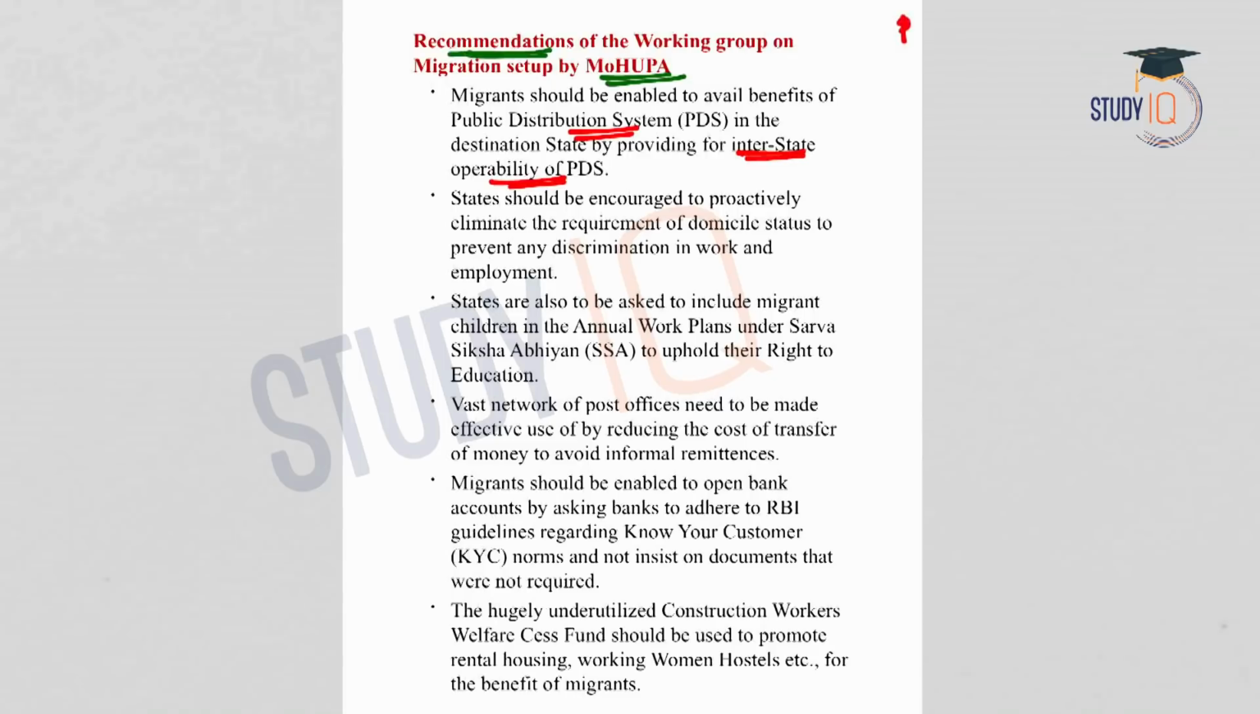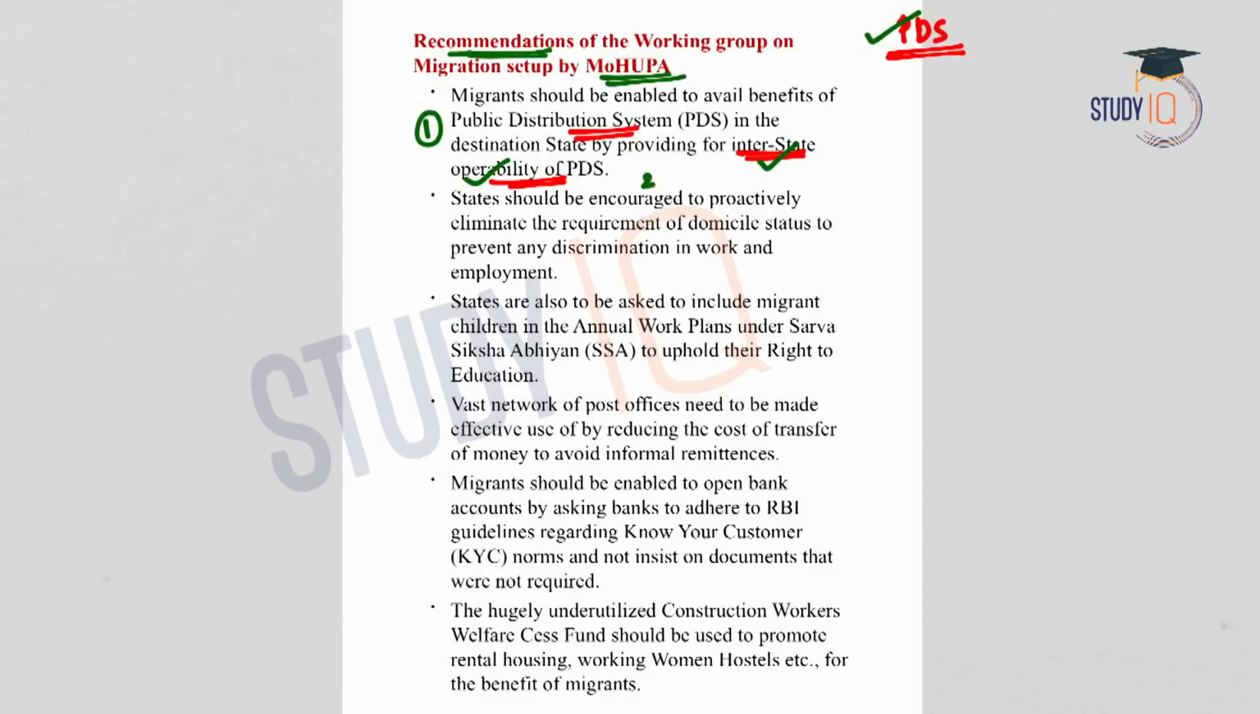So the public distribution system is where you get the subsidized food grains. So if you are coming from a particular state, you would be linked to the PDS of that particular state. So if you migrate to a different state, you will not be able to get the benefits of PDS, at least for some period of time in which you get registered with the PDS. But by that time, the migrant will have to spend more money on purchasing food grains for the family. So the ministry recommended that there should be a provision for interstate operability of the PDS so that the food requirements of the migrants will be met through the PDS system.